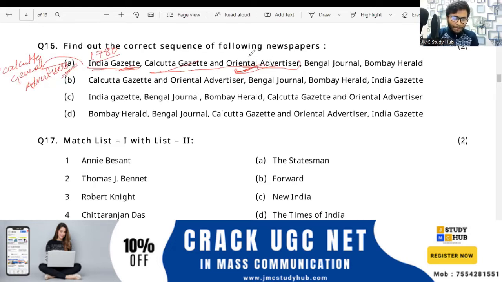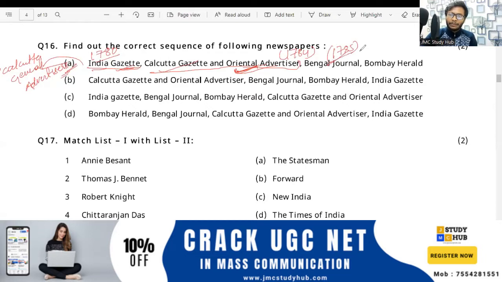Can anybody tell me when the Calcutta Gazette or the Oriental Advertisers came? Everybody please tell quickly. 1784. Yes, very good, Rachna, 1784 is the right answer. Calcutta Gazette and Oriental Advertisers, 1784. Now talking about the Bengal Journal, this is 1785.